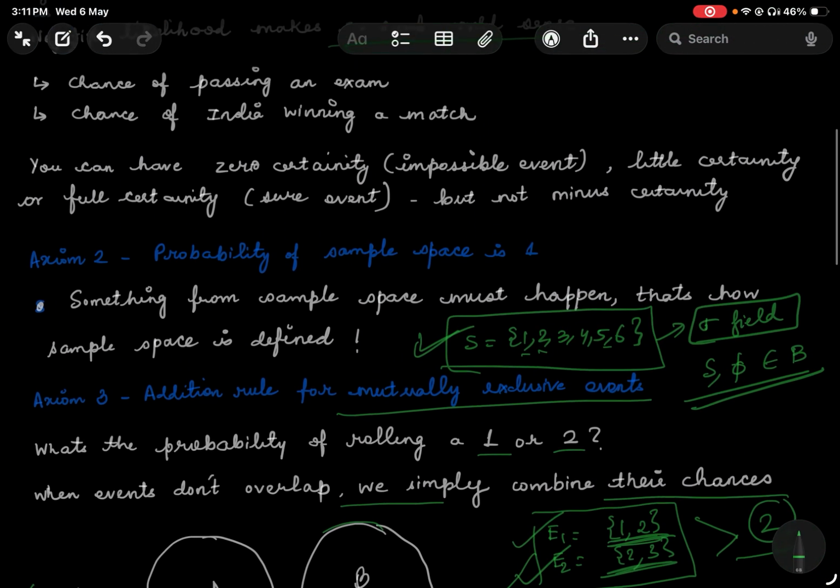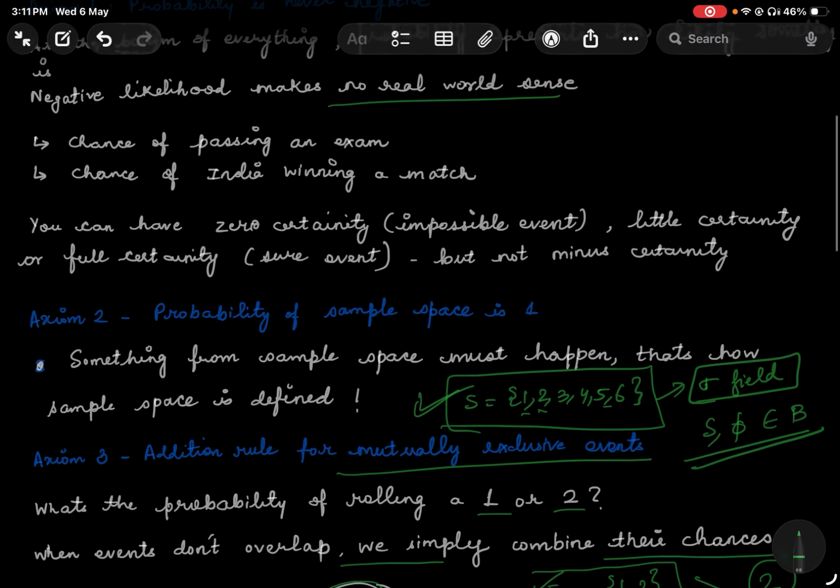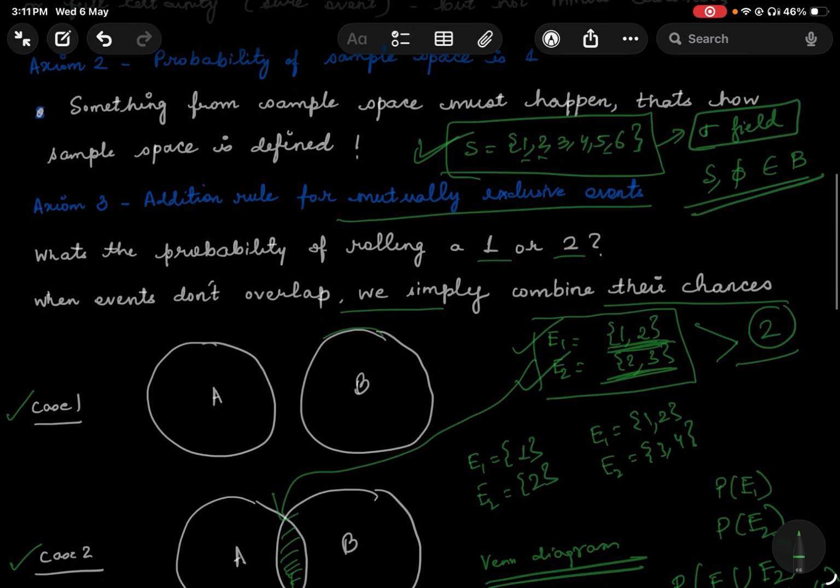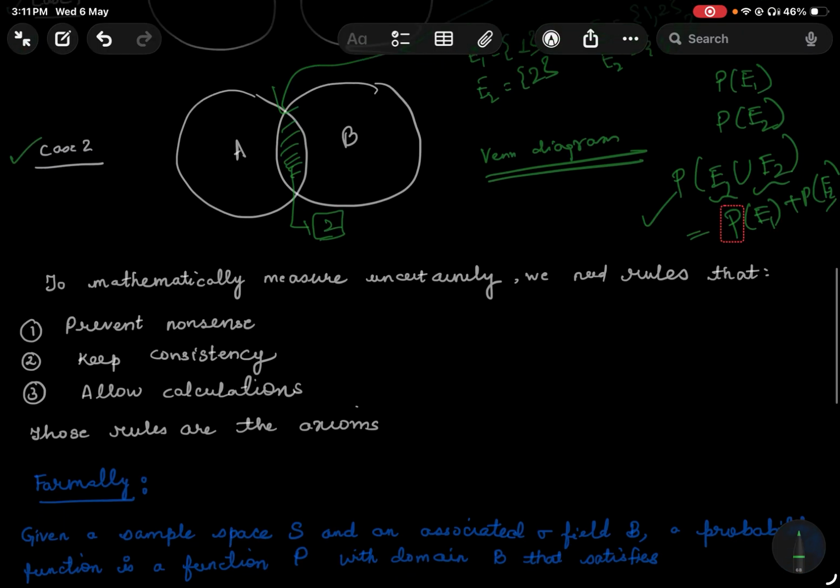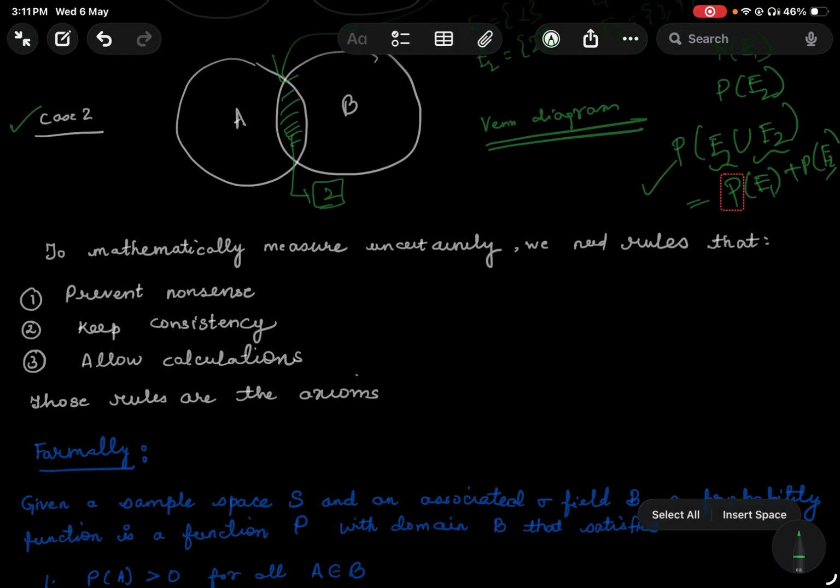So this is the essence of the three conditions, the axioms of probability. Let me formally define it to you. And before I go into the formal definition, I want to share the essence of why it is needed. Since this is a mathematical thing, a way of measuring uncertainty or certainty, the study of probability, we need certain rules, and these are actually very few rules.